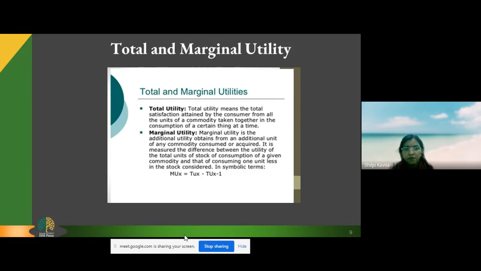That means if I am consuming 3 chapatis in my breakfast, I have to measure the utility or the satisfaction which I derive from all the 3 chapatis. The first chapati has given 20 utils, the second chapati has given 18, and the third 10. So all 3 utilities will be summed up, and that will become my total utility. Now, marginal utility is the additional utility obtained from an additional unit of any commodity consumed or acquired. That means when we consume an additional commodity, the additional satisfaction which we derive from it is called the marginal utility.